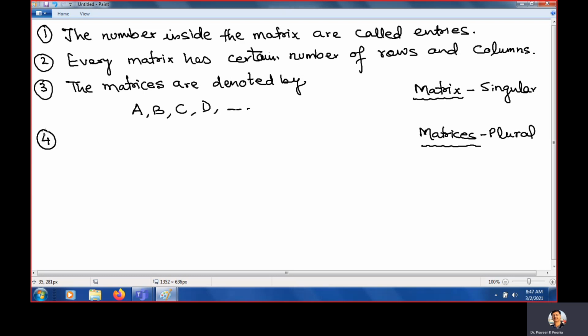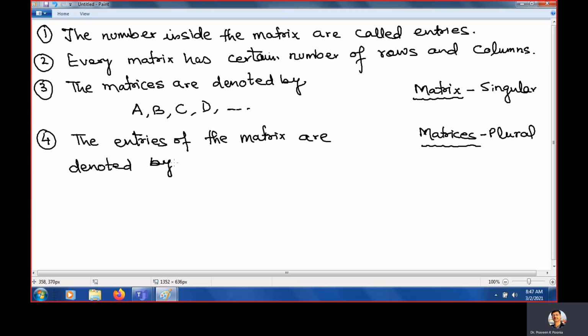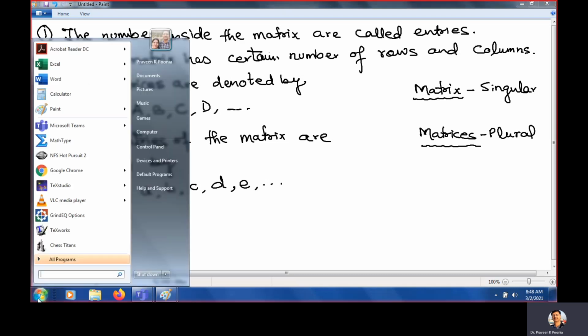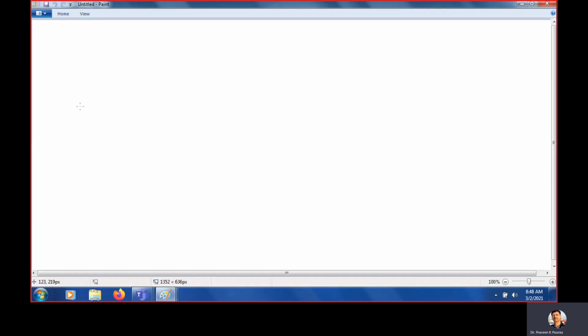While the entries of the matrix are denoted by small letters a, b, c, d, e, like this one. So these are the notations. Clear? Now we'll move to the examples of matrices. So let us take one example.